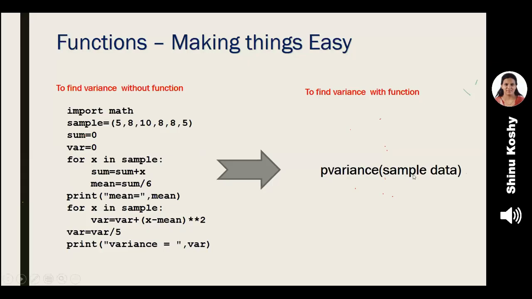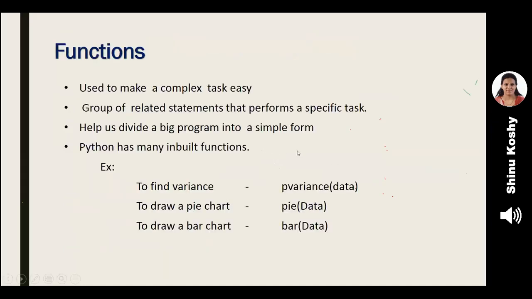So see, without a function, I have to write about 10 lines of code to find the variance of a set of numbers. But using a function, I can just write a single word, P variance, and for whichever data I give in the bracket, I can find the variance. Isn't it easy? So functions are used to make our programming easy. What are the advantages? A complex task which consists of so many steps can be made easy, and we just have to write one single word for that. That is a function name. It is called a function.